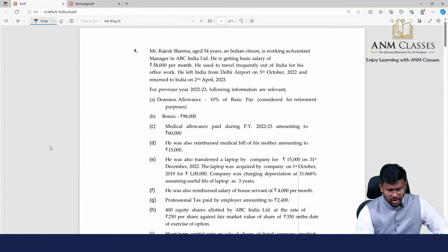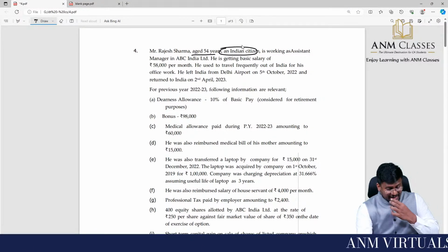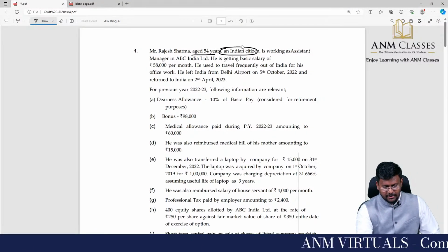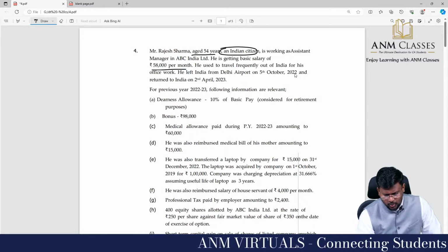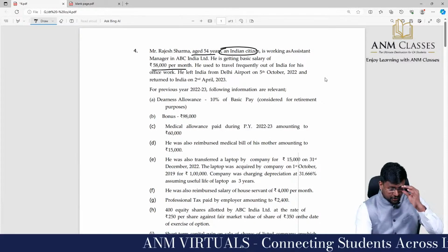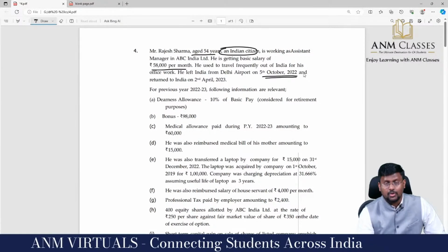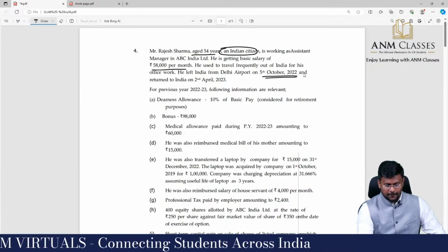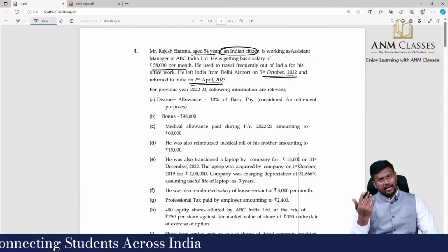Mr. Rajesh Sharma, aged 54 years, an Indian citizen, is working as assistant manager in ABC Limited. He is getting basic salary of 58,000 per month. He used to travel frequently out of India for his office work. He left India from Delhi airport on 5th October 2022, and returned to India on 2nd April. That means till 31st March he was not in India.